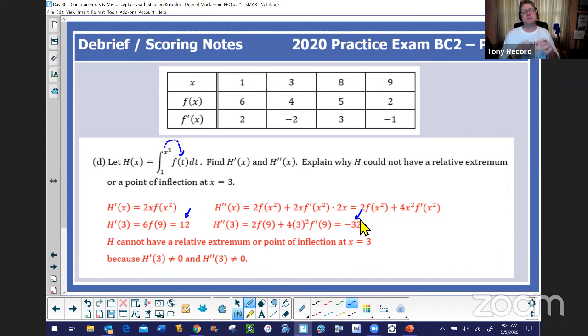But the important thing is to make the connection that neither of those numbers is equal to 0, nor are they undefined. So what that means is that you can't possibly have a relative extremum or a point of inflection for your graph of h.